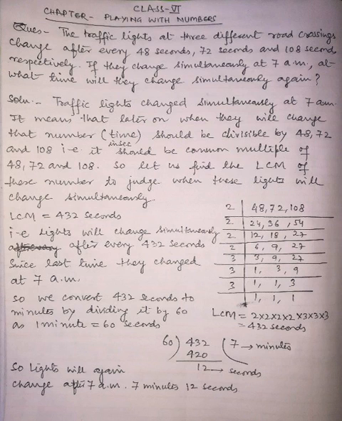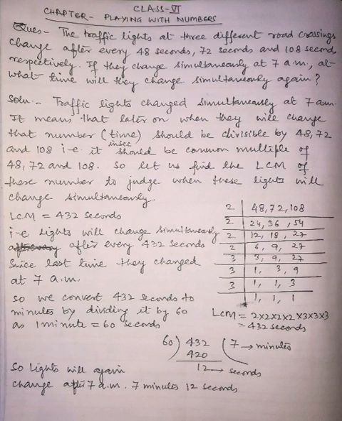Here the concept hidden is that the number should be divisible by 48, 72 and 108. That time will be the common time. If a number is divisible by 48, 72 and 108, we can think about that.